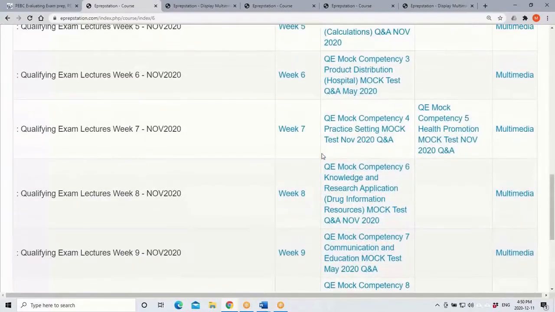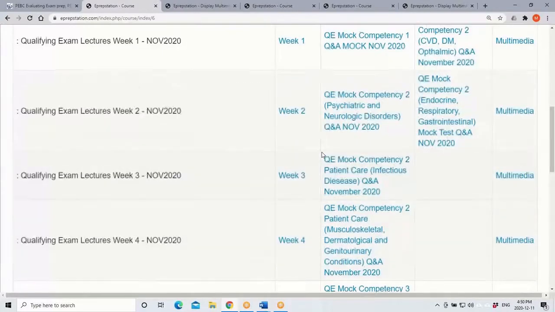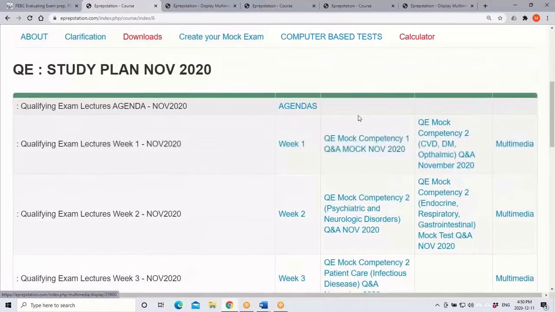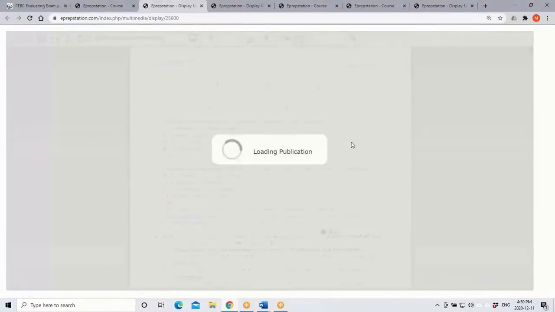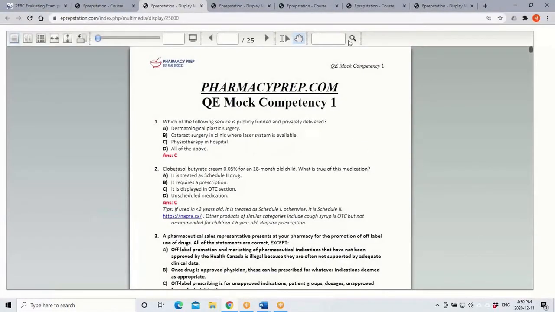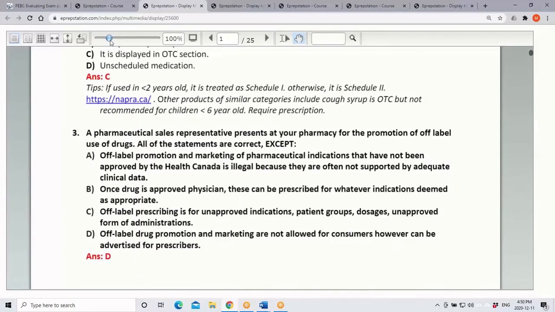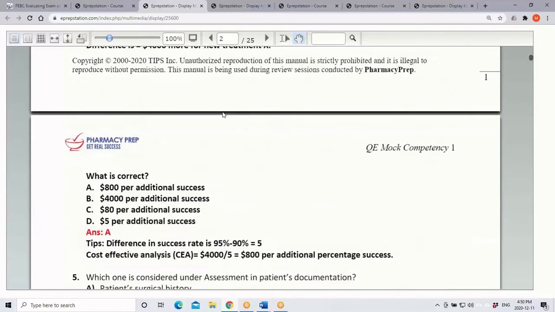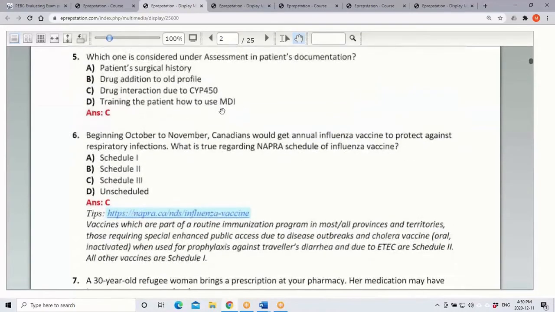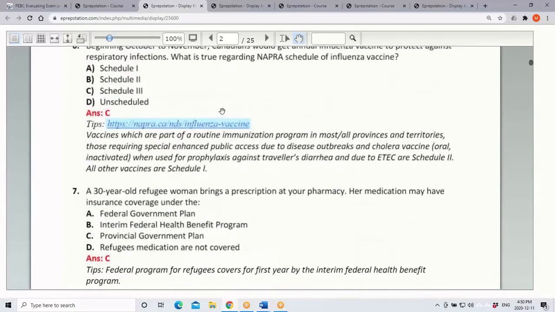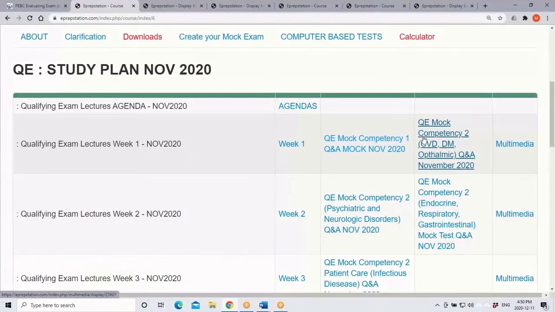Right after this, each week there are practice tests on the topic that has been lectured that week. They are also linked here, so students can access those test questions and practice them. Let me click and show you some examples. For example, here, let me zoom in. These are the simulated tests, mark 1 test questions, and all of them are linked here. Students can look into those and practice.